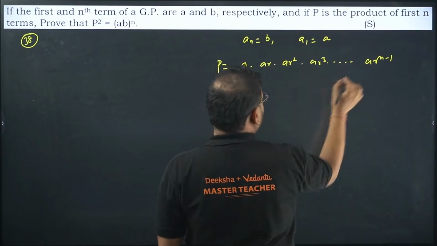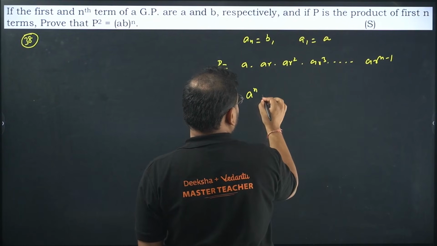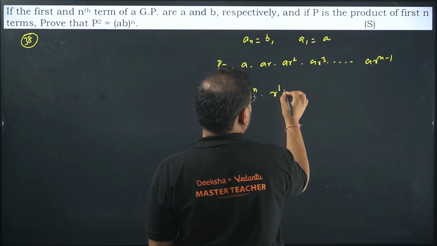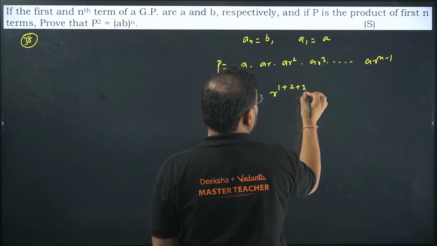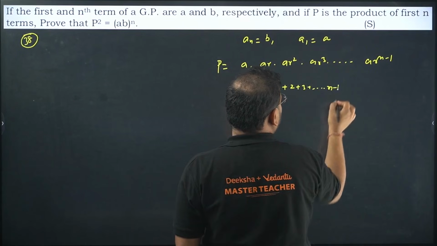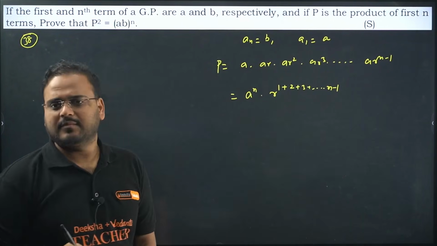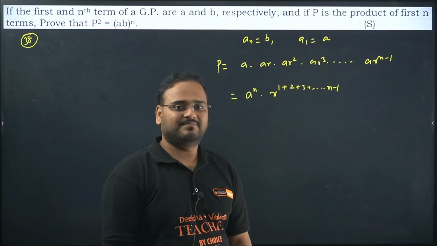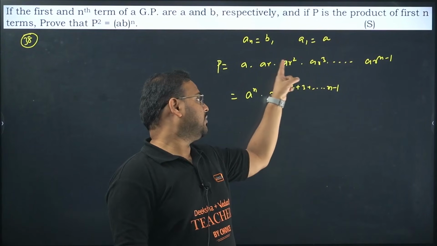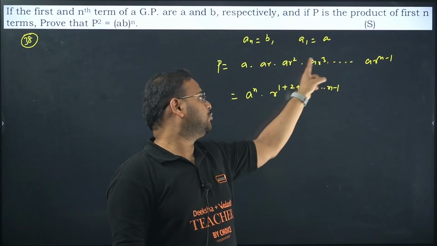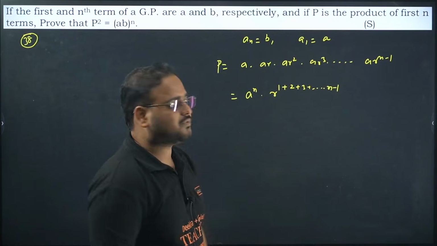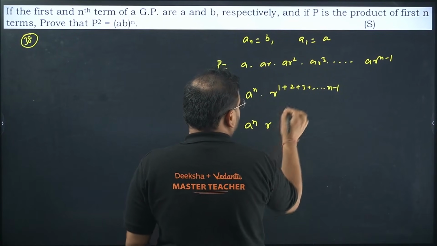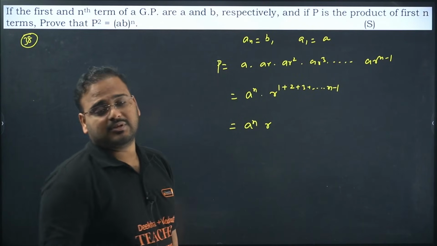You have A coming n times, so A power n, and R power 1 plus 2 plus 3 all the way till n minus 1. With the same base, powers can be added, yes, I've added the powers. The powers are 1, 2, 3 and so on till n minus 1. So A power n remains as it is, and R to the sum of n minus 1 natural numbers.